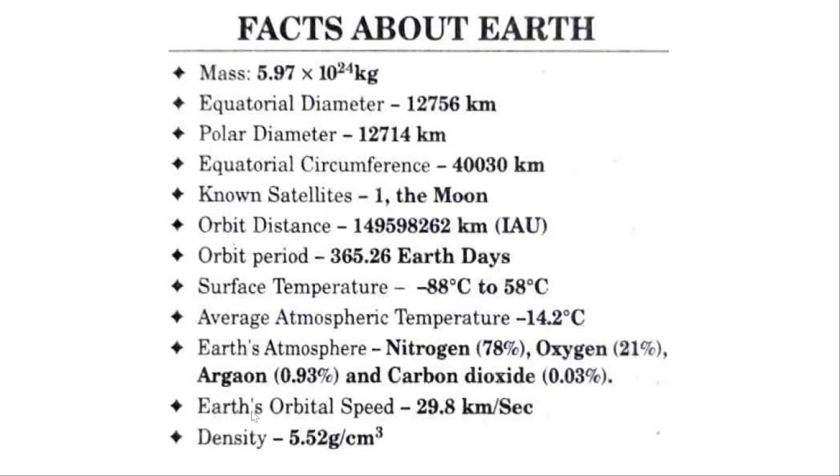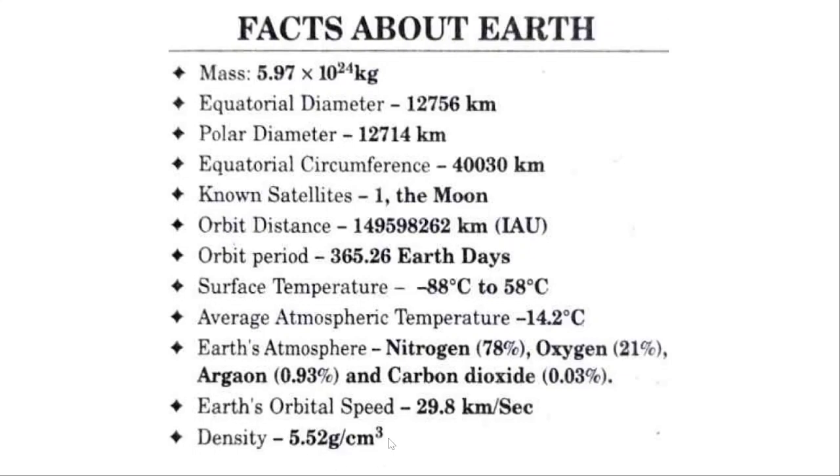And see, this is one fascinating thing. Earth's orbital speed is 29.8 kilometers per second. That means every second we, along with the Earth, are actually moving at this huge speed. So just try to understand that. As we speak, we are moving around at a speed of 29.8 kilometers per second, but we won't feel it because we are moving along with the Earth.